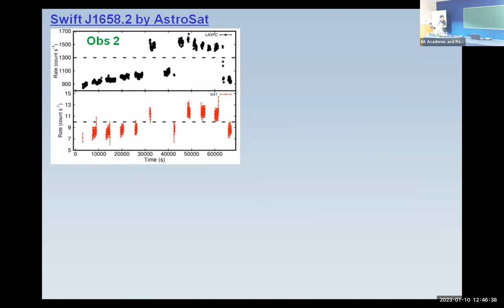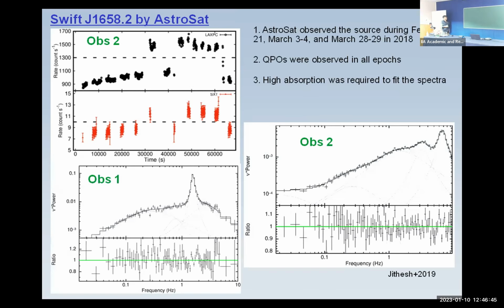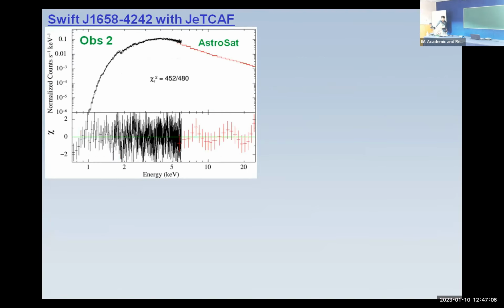So that is one key question for this source, and this source also shows QPO frequencies for all observations. Observation 1, 2, and observation 3 also showed QPO frequency. So what is the origin of QPO frequency? And also this source has high absorption that is actually required to fit the spectral data. All these questions we try to explain using our JCAM model.